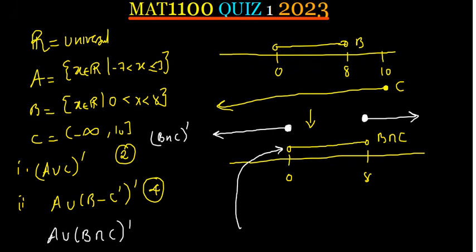But since I want what is outside this set, since 0 is not in B intersection C, then it is going to be in B intersection C complement. So that is why I've now shaded here. Is that okay, Lilian? Yes. Okay, good.